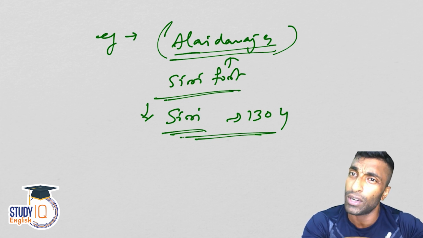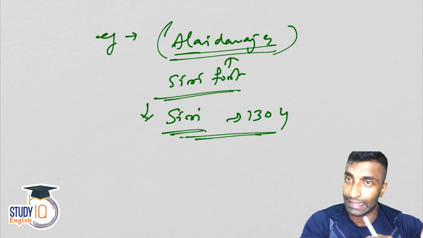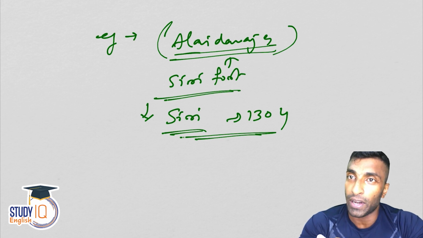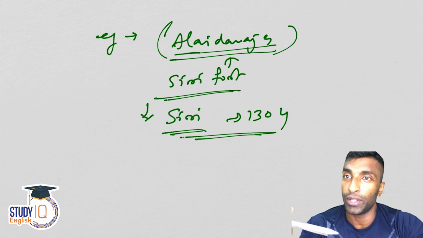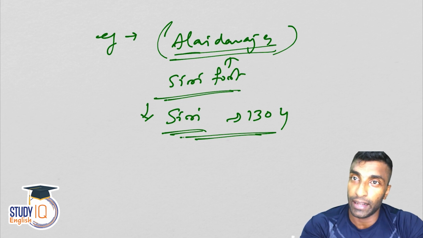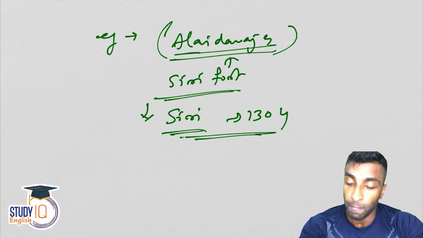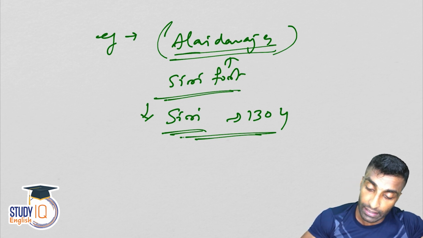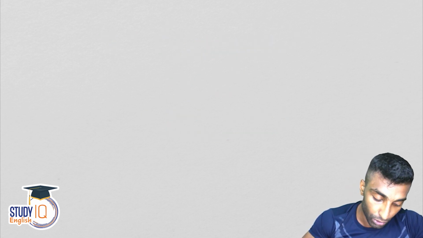So what are the other precursor cities of Delhi? I'm keeping it aside, and we will discuss briefly about those cities separately, not as part of architecture, but for the knowledge purpose, in case you get any question. So Siri is one of them, and it was established by Alauddin Khilji. Let me take a different page and talk about those cities.